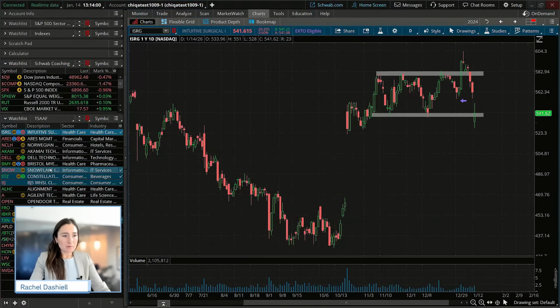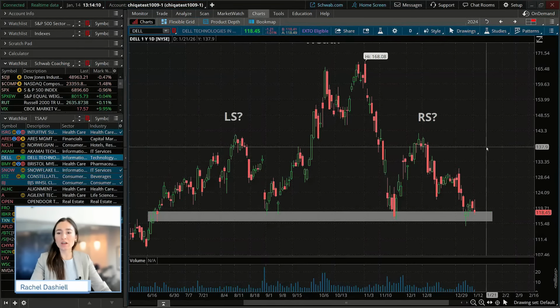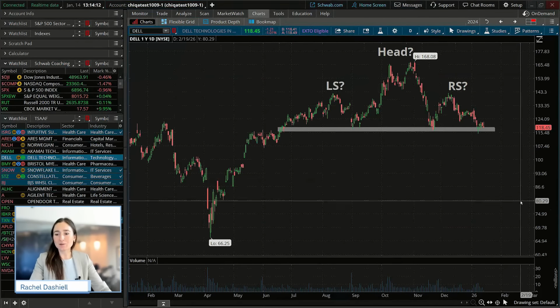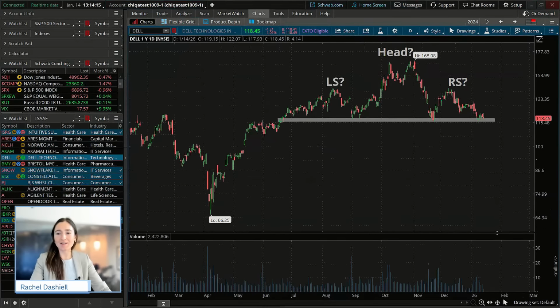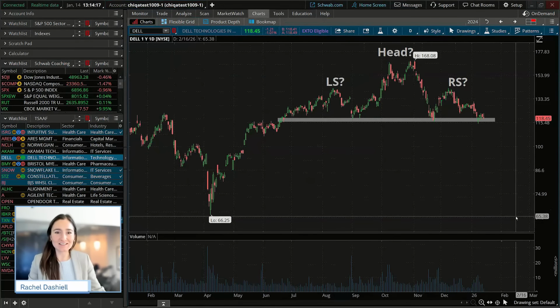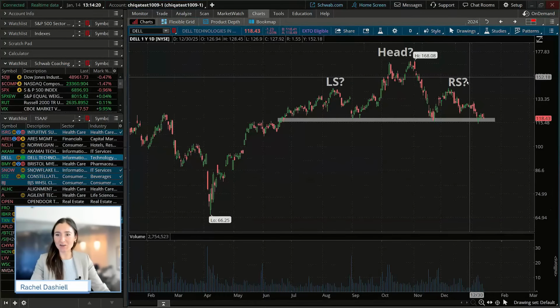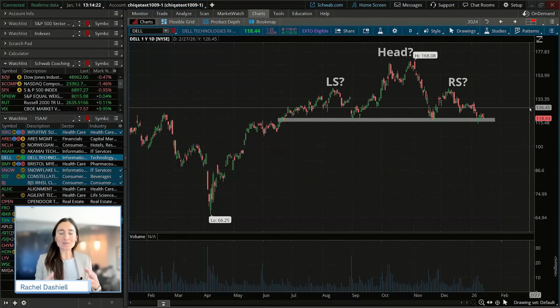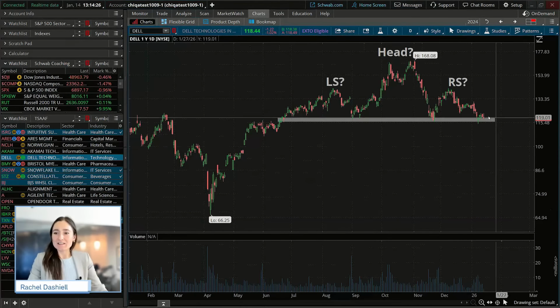So let's go into some of those features when it comes to looking at the rules for what makes a head and shoulders pattern. I'm going to start with the one that we've been looking at in this class for quite some time. This is the infamous pattern that should pretty much be printed in textbooks at this point because of how symmetrical this pattern looks. It has all the measures that we are looking for as technicians when identifying a head and shoulders pattern. So we're going to talk about some of those.